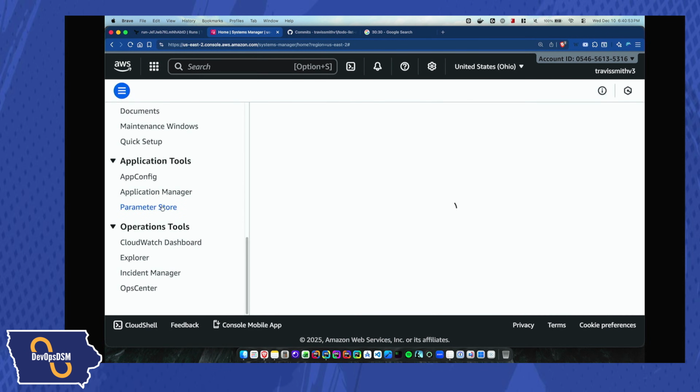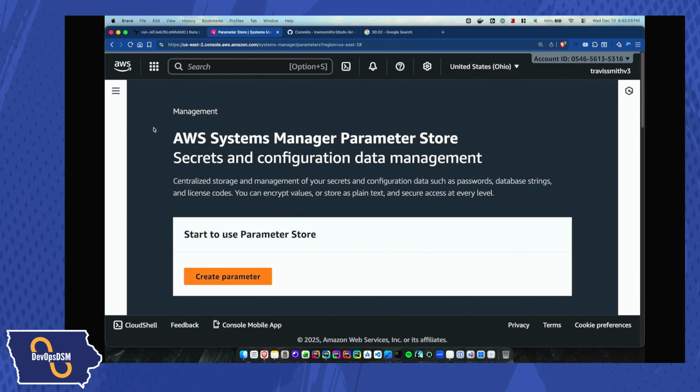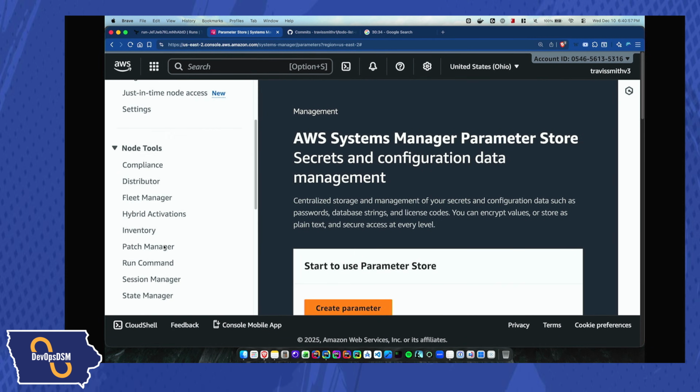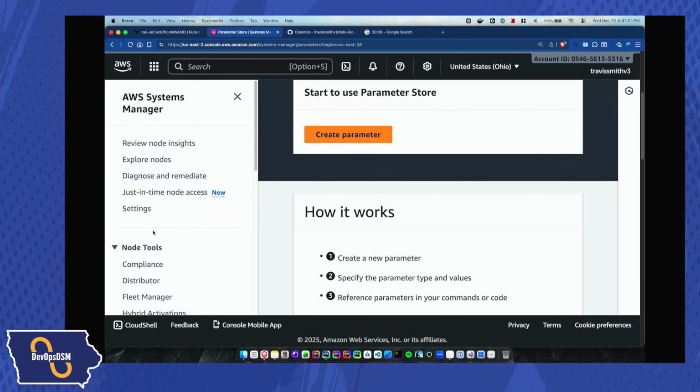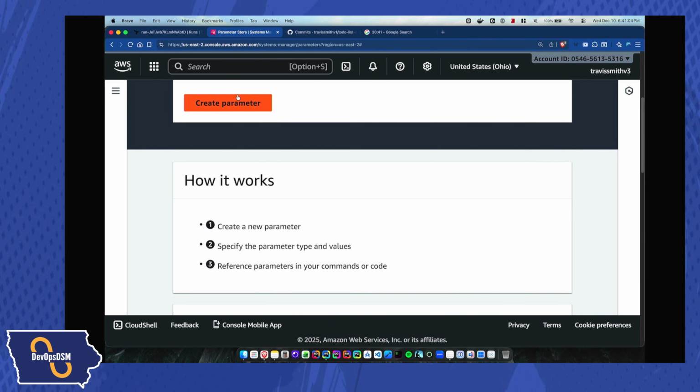So I can go to Parameter Store. I don't know if it created anything there. Let's go to, so it doesn't look like it's using Parameter Store. So, okay, I'm not going to worry about the bastion host now, but it would be something that I would want to make sure I can use later on.